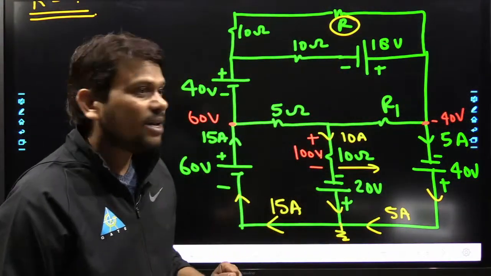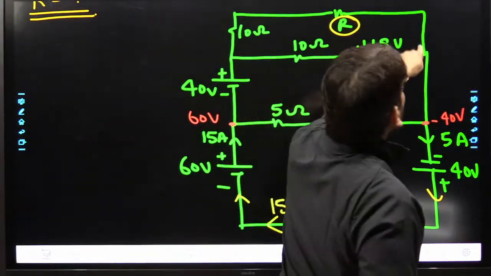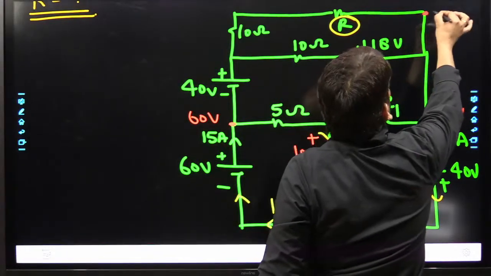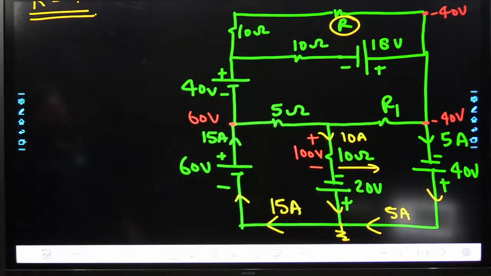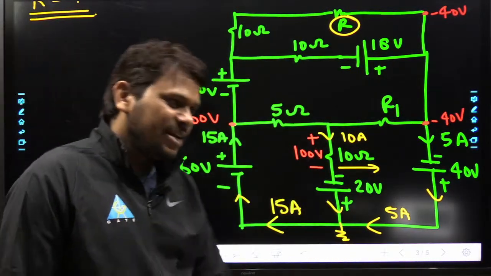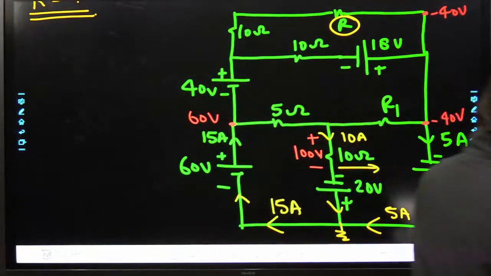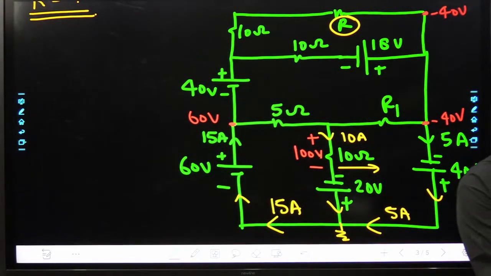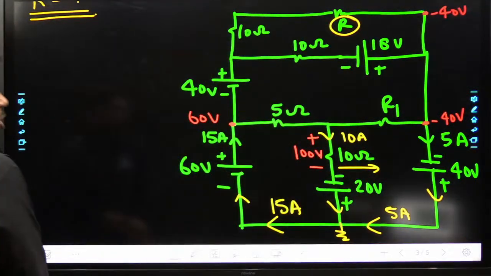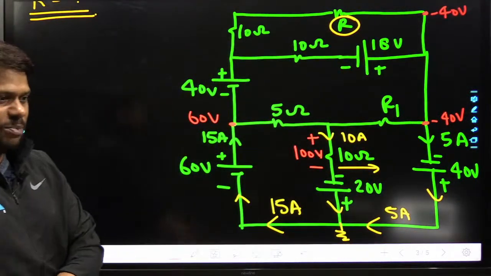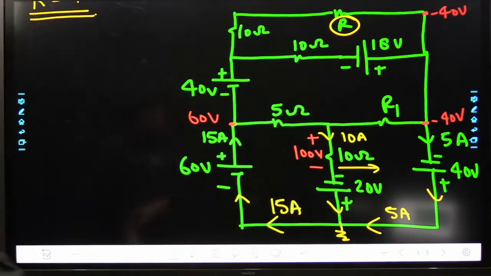Hopefully this is clear. And now, no drop, so at this node the voltage is minus 40 volts. Tell me, everyone, dear students, till now are all the points clear or not? Yes, all the points are clear.